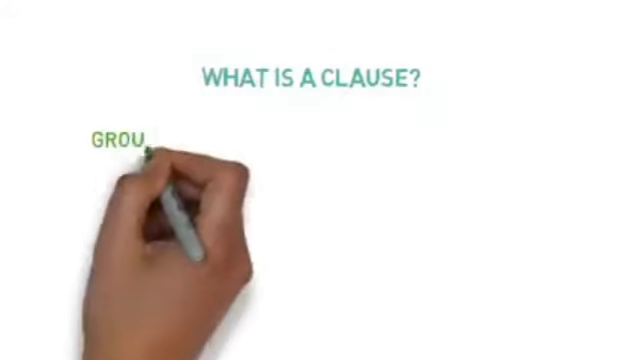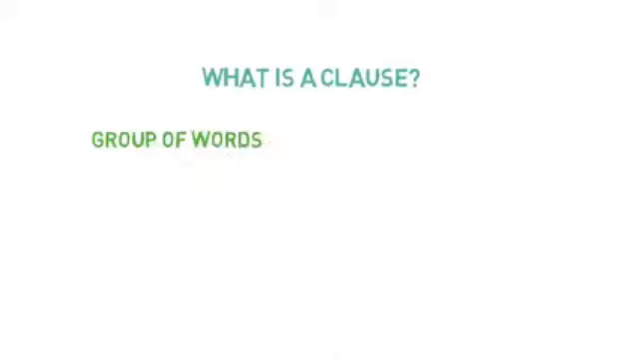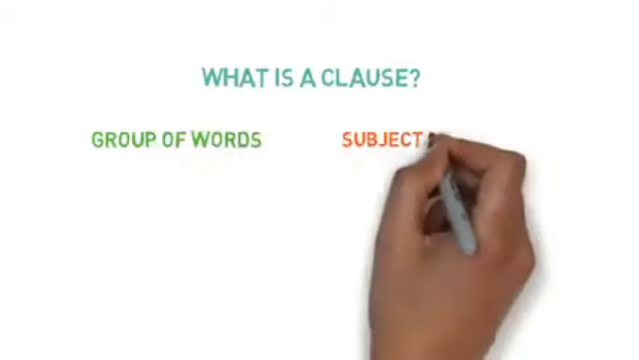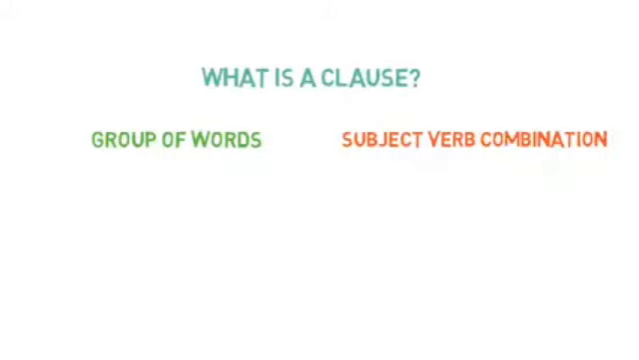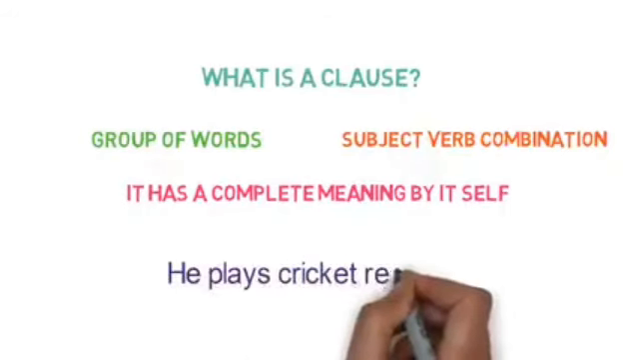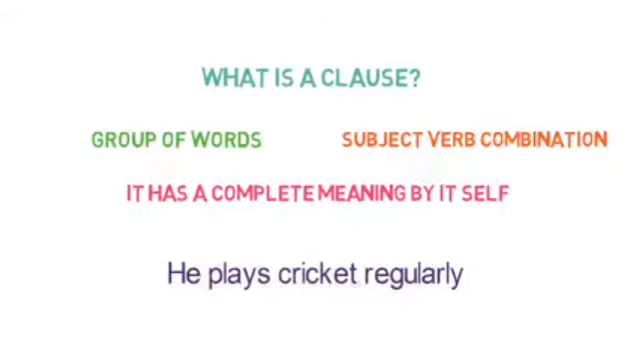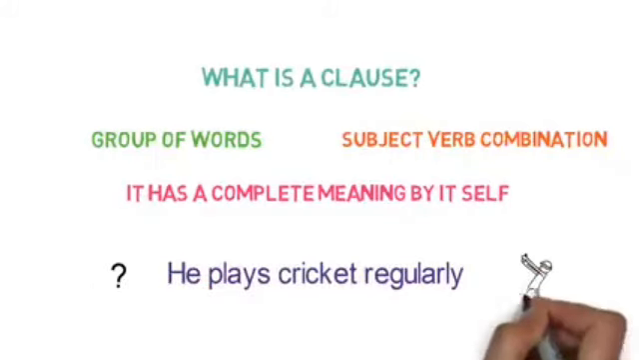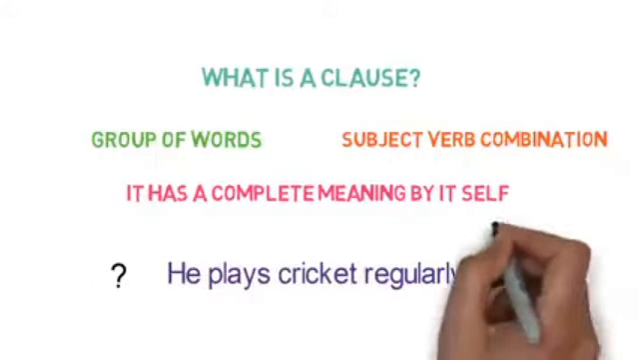Now I am going to discuss the clause. So let's know what a clause is. A clause is a group of words, but there will be a subject-verb combination, and it has a complete meaning by itself. Now let me give you one example: he plays cricket regularly. Is it a group of words? Yes, it is a group of words.